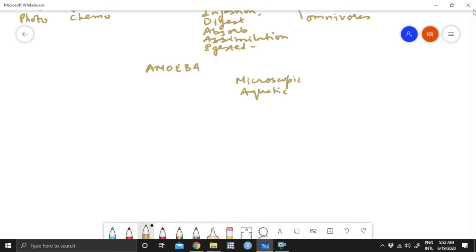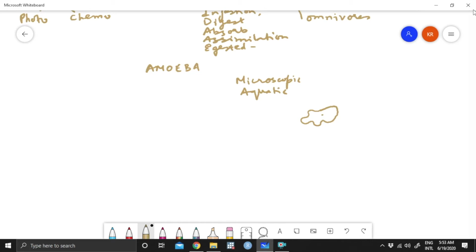That means it is found in all types of waters, fresh water and also marine water, that is sea water. Usually this is the easiest organism to draw, something like that, with pseudopodia over here, and the nucleus.